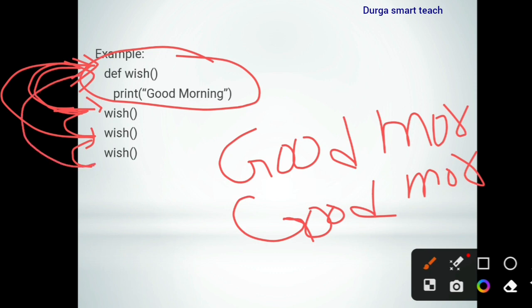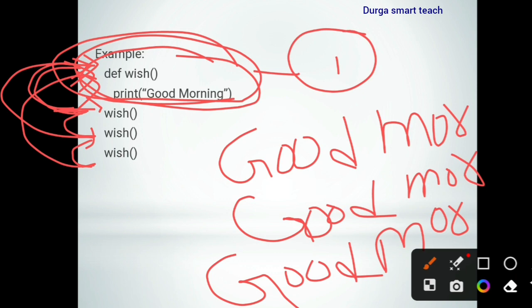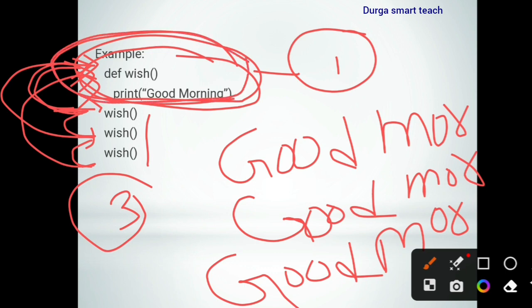Again we call it, and again good morning is displayed. We define the function one time, but we are calling it three times. That is the advantage of a function: you can define the function once and call it any number of times. That is code reusability, calling the function again and again without rewriting.